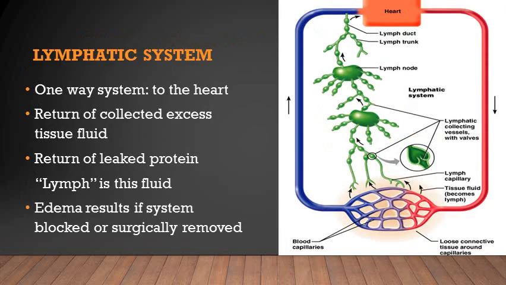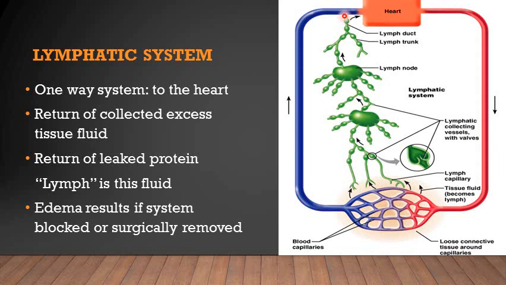So the lymphatic system, along with the blood capillaries, has lymphatic capillaries that also collect the excess tissue fluid, the leaked proteins and larger macromolecules, and all the pathogens. These are then transported through the lymphatic vessels, which have lymph nodes in their way, and returned to the venous circulation.